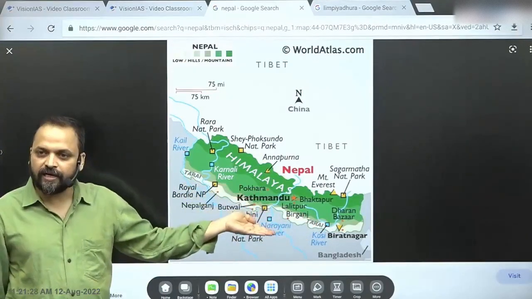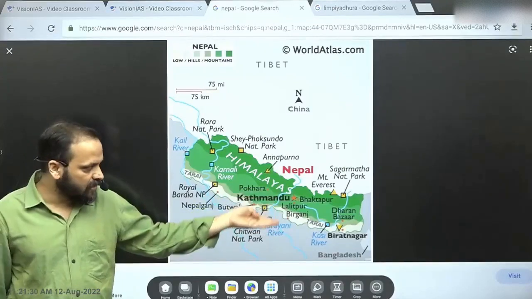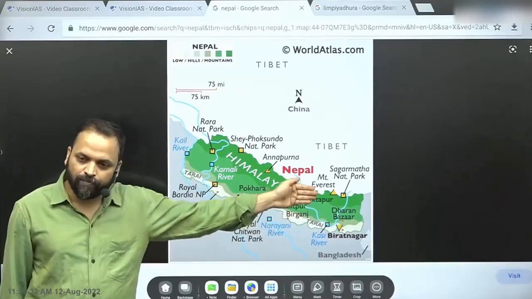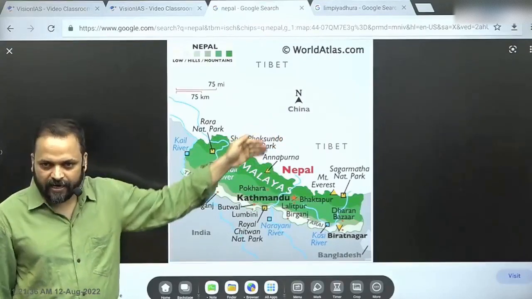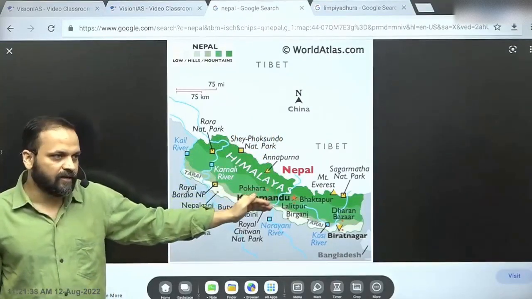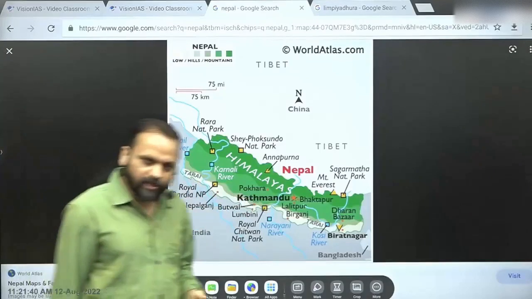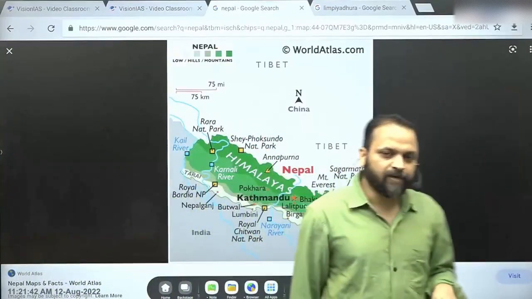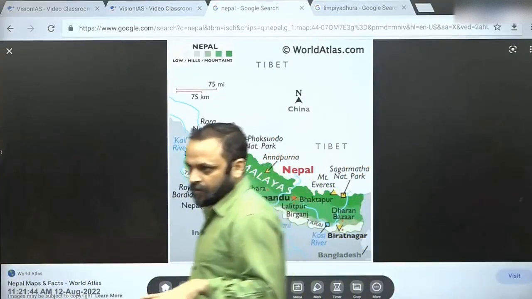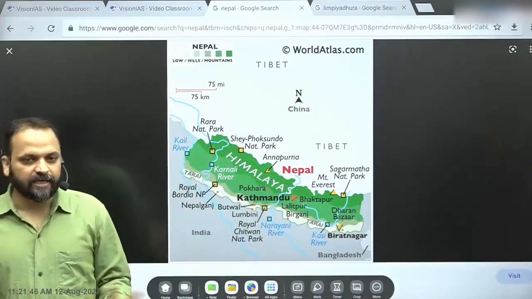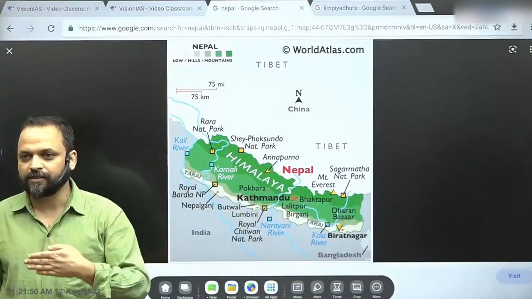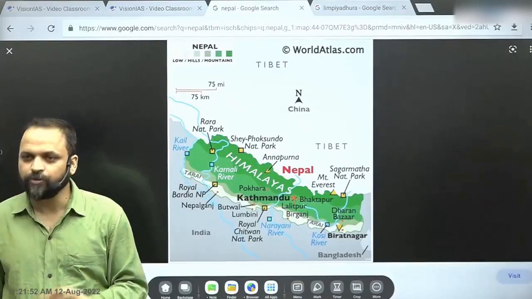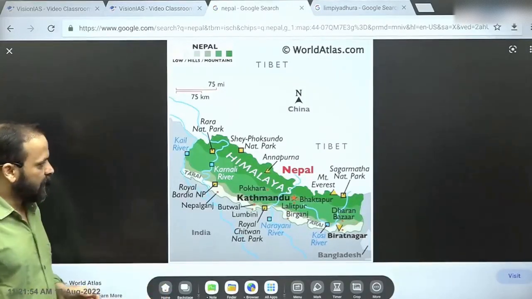So historically it has been easier for people to move from Nepal to India and vice versa, rather than between Tibet and Nepal or China and Nepal. So even though Nepal has two shared borders, the border with India is more conducive for people to people ties, right? Geography, that's why we say, is on our side. We should take advantage of that.